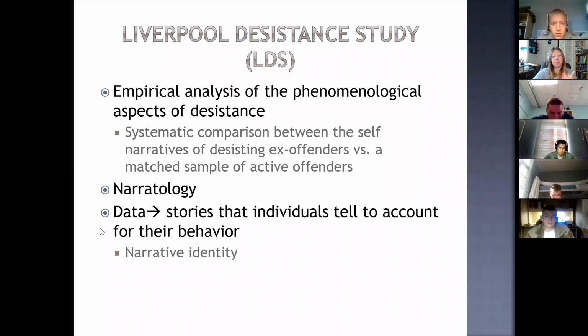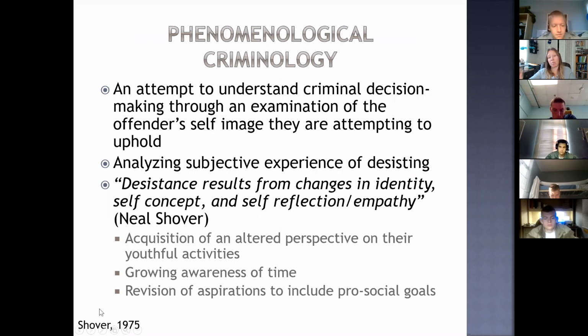All right, so today what we are going to talk about is this sort of narrative identity that I've been sort of hinting to. So we are going to talk about a really famous study today, the Liverpool Desistance Study. So we spoke on Monday about phenomenological criminology, which is the attempt to sort of get someone's subjective understanding of their worldview, who they are, where they stand in society.